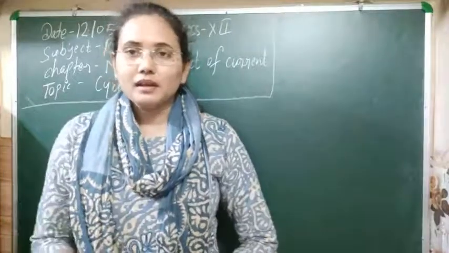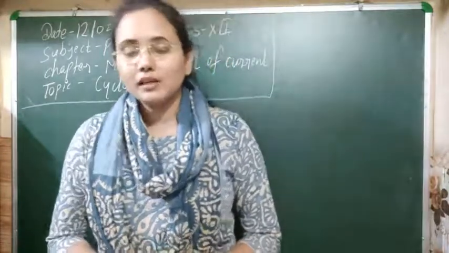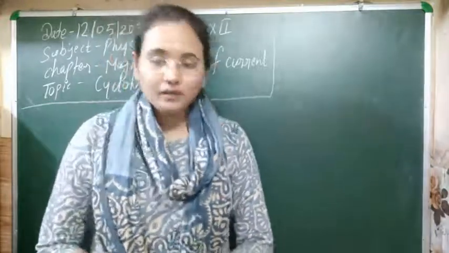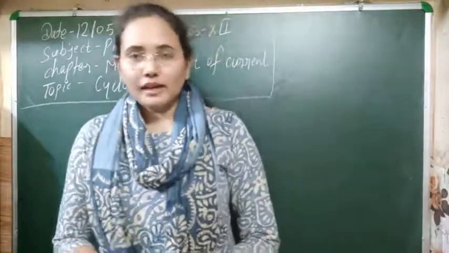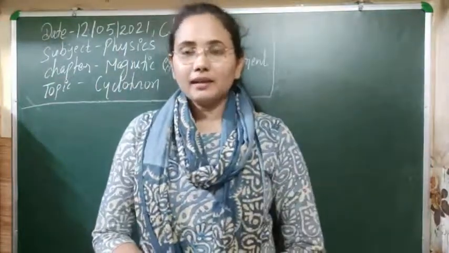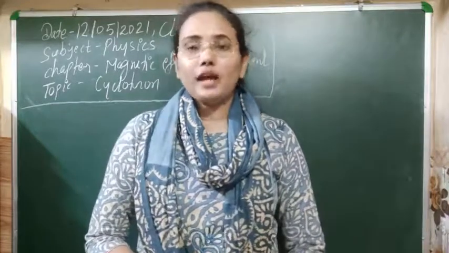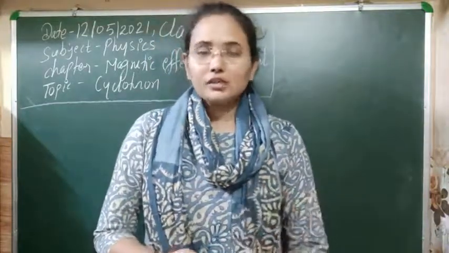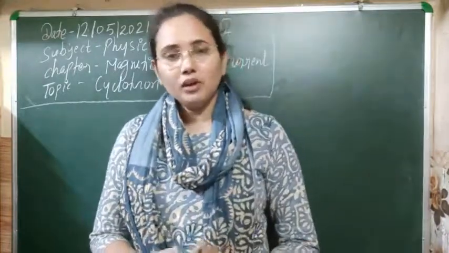Hello students. I think up to now you are clear with the Lorentz force and the reason why a charged particle, whenever it enters a uniform magnetic field, will perform a certain kind of motion. Three cases we have seen: if it enters at an arbitrary angle in a uniform magnetic field, it will follow a helical path. And if the velocity vector is parallel or anti-parallel to the magnetic field, then it will follow a linear path.